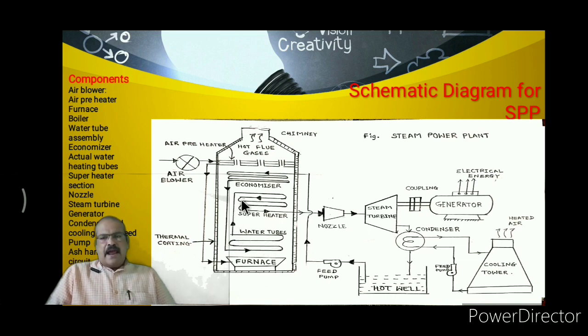In this furnace the actual burning of coal, or the actual burning of fuel, takes place, due to which a large amount of heat is generated, and this heat is generated in the boiler. Now see here, the boiler is a closed cylindrical shaped structure, and in this structure the furnace is placed at the bottom and the air preheater is placed at the top.